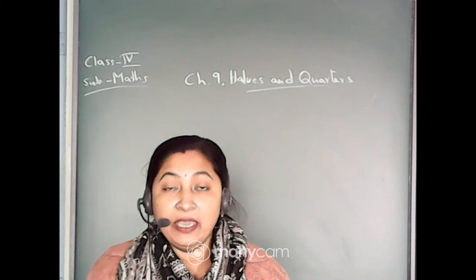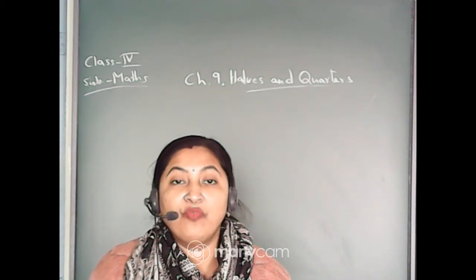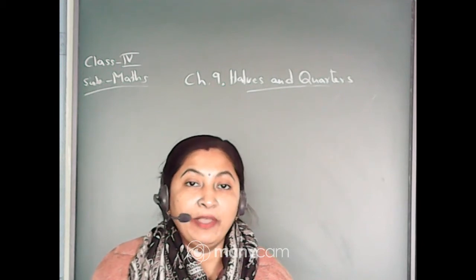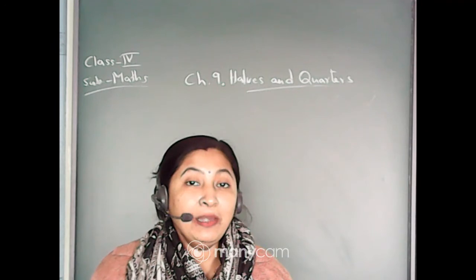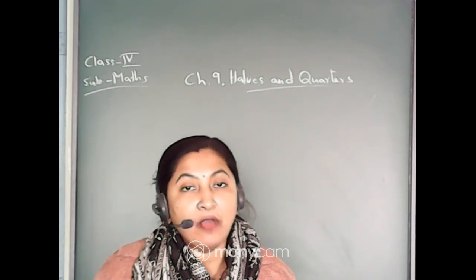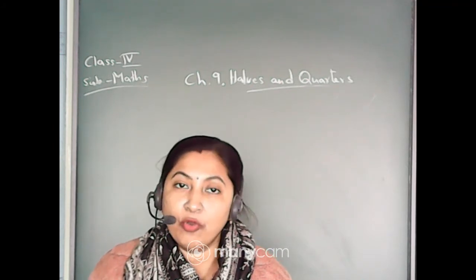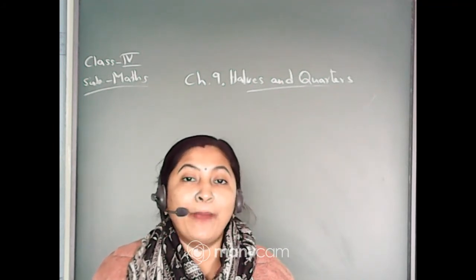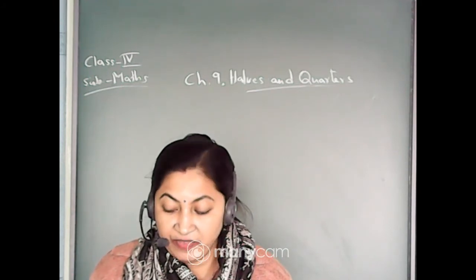Now see, the boy has divided the rectangle into 4 parts. And 1 part is equal to 1 by 4. Why is it equal to 1 by 4? Because we have taken 1 part out of 4 parts, or 1 piece out of 4 parts. That's why 1 part is equal to 1 by 4. Okay. Whenever it is told part, that means it is given in fraction. Clear? It is given in fraction.